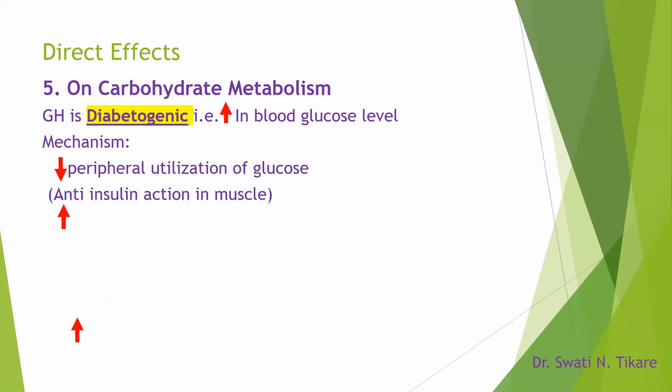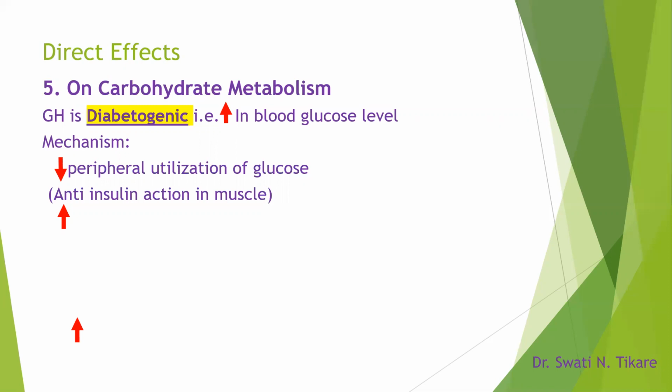The first mechanism is by decreasing peripheral utilization of glucose. What do we mean by this? Whenever we take food, the food is absorbed and glucose is produced and the blood glucose level will increase. When blood glucose levels are high, the glucose is used up by the peripheral organs, majorly the muscle.